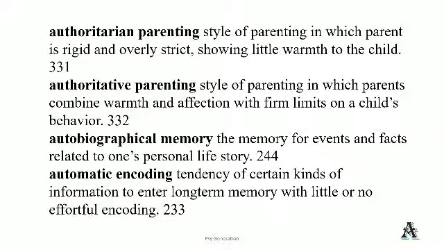Next, authoritarian parenting. There are 4 types of parenting style which were proposed by Baumrind. Authoritarian is a style of parenting in which the parent is rigid and overly strict, showing little warmth to the children. Second is the authoritative parenting style. This is the best one. Baumrind suggests this parenting style is very good and all parents should behave in the authoritative parenting style. It is a style of parenting in which a person combines warmth and affection with firm limits on the child's behavior.